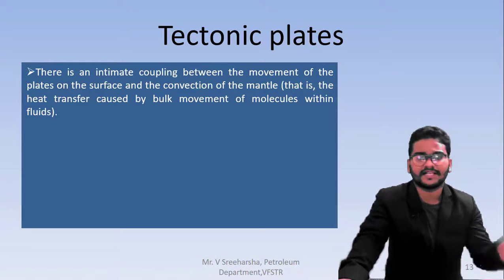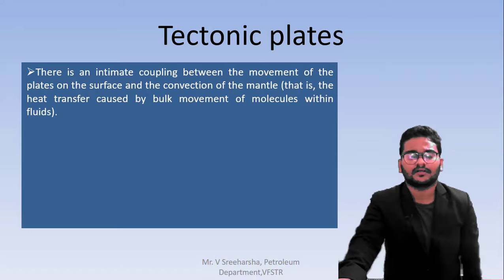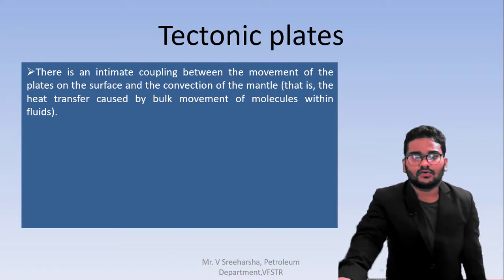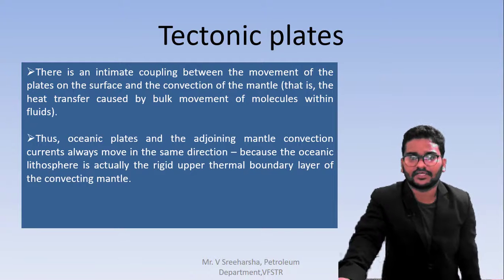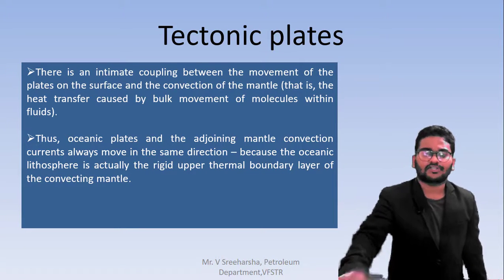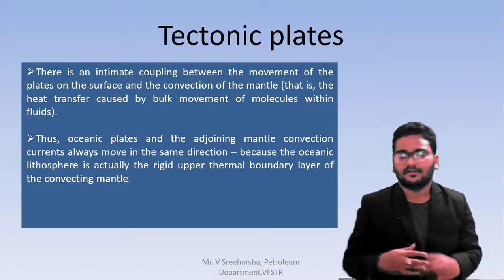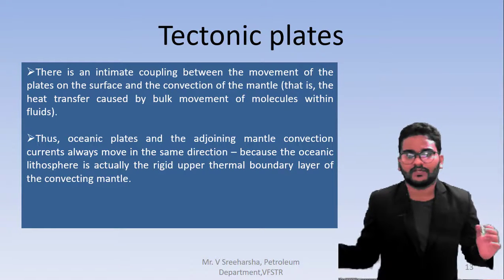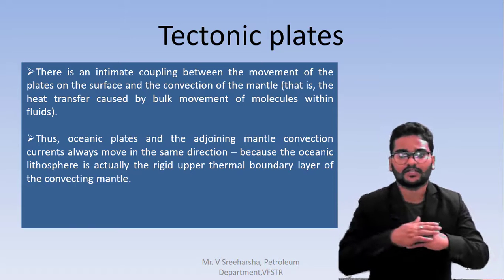Everything is happening on the mantle, the top layer of the earth. Here I am showing the mantle and the oceanic plates. Slowly the two from different positions will move toward each other.